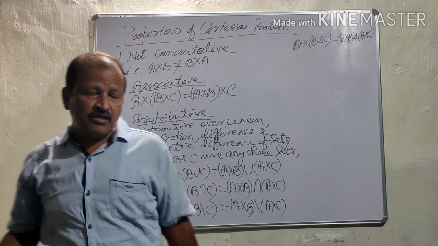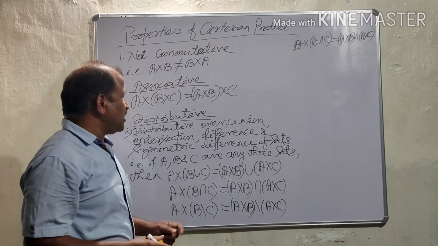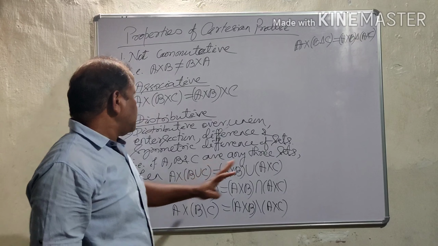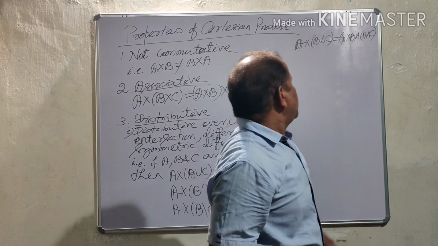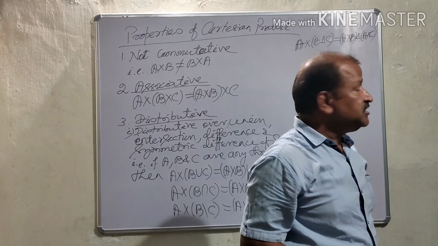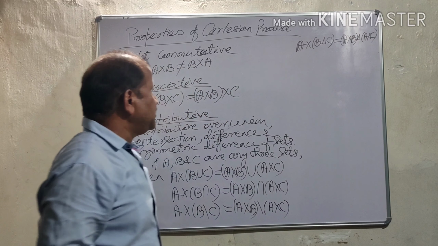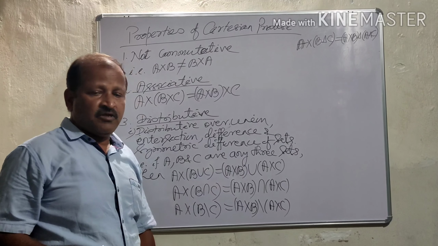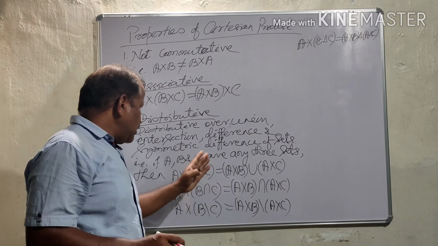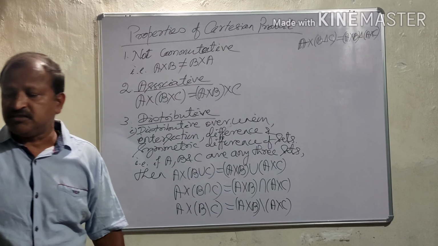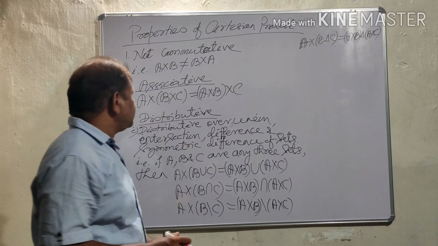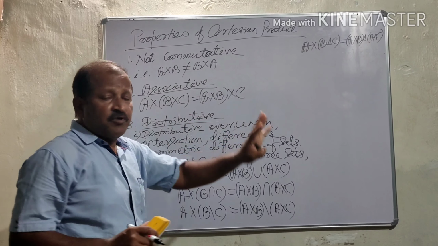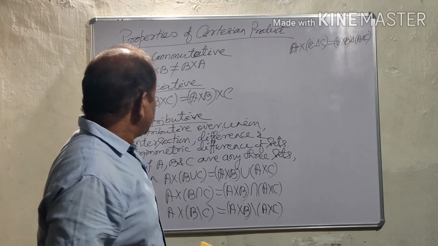You have already learned it in 11th class. I am not going through detail, I'm just recalling. Cartesian product distributes over union, intersection, difference and symmetric difference of sets. Right? Anyway, these are the properties of Cartesian product.